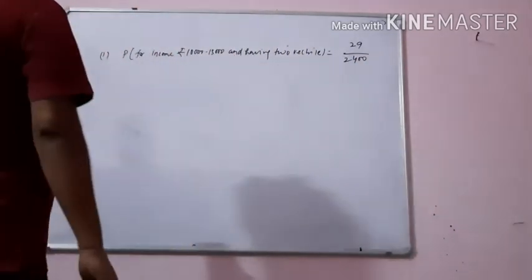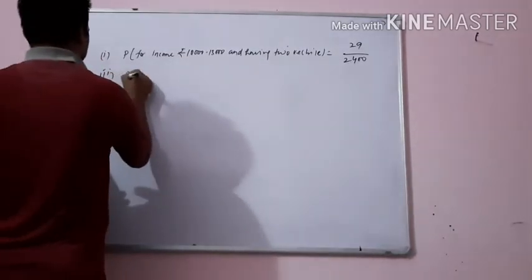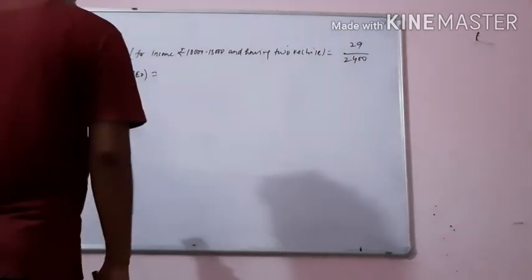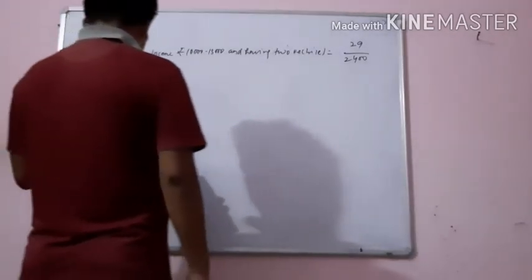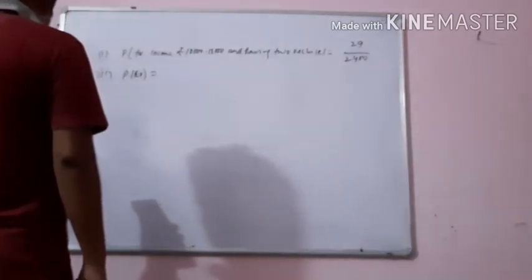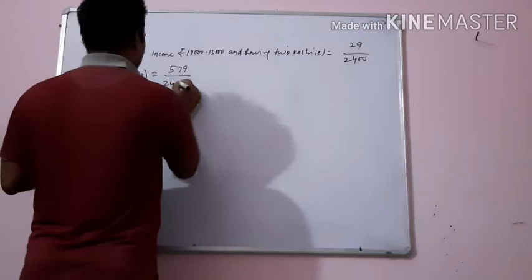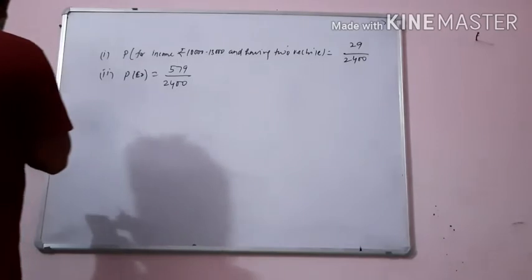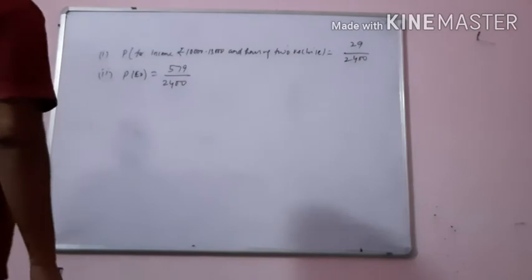Next, earning 16,000 and more than 16,000 per month and having exactly 1 vehicle. So the probability for question number 2, P(E2), where E2 is earning more than 16,000 and having 1 vehicle, will be: favorable outcome is 579 upon 2400. Similarly, question number 3, 4, 5 you do by yourself. Now come to question number 7.